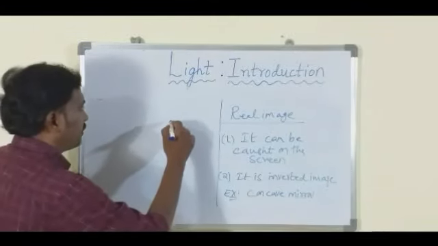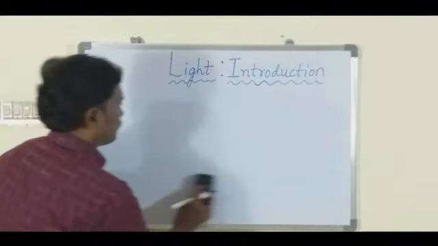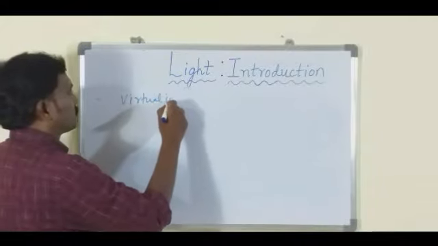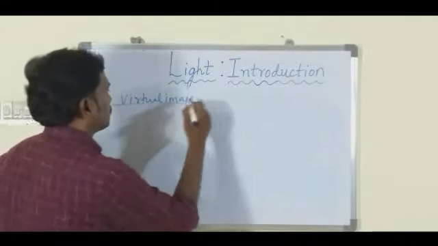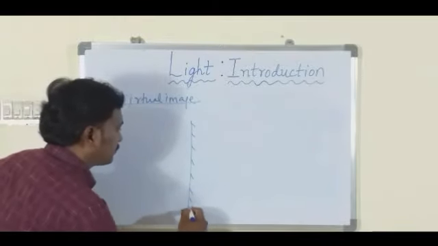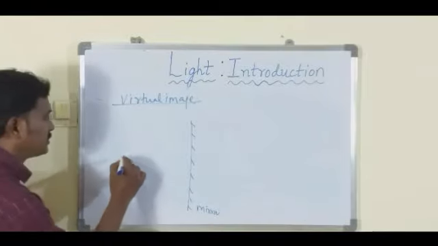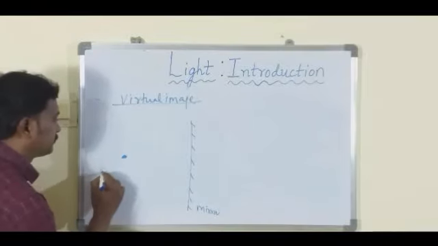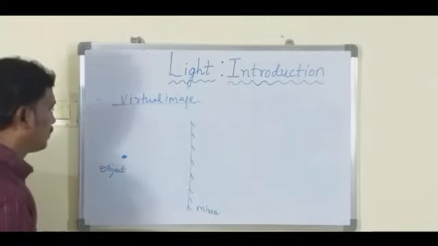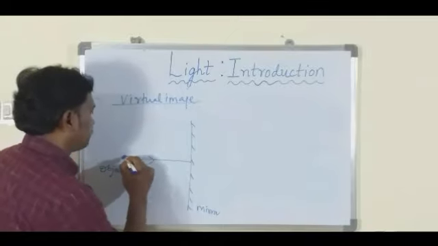So let me say this is a virtual image. Let me say this is a plane mirror. Now let me say that this is an object. Now 3 light rays are moving towards the mirror.